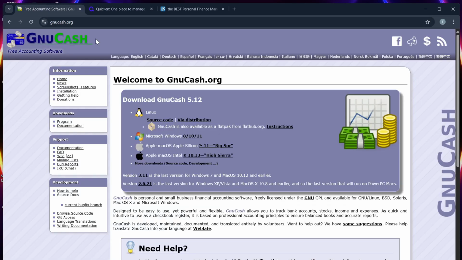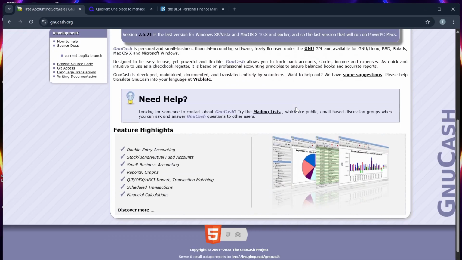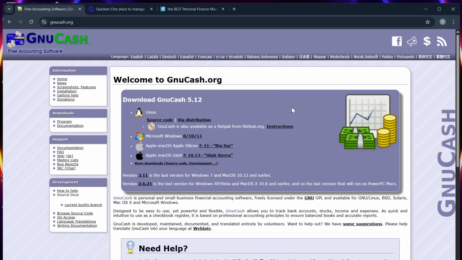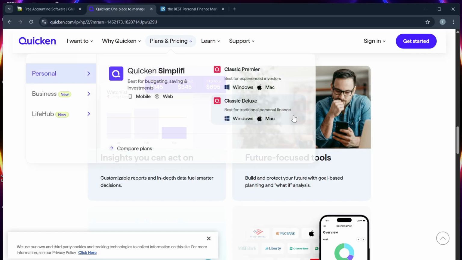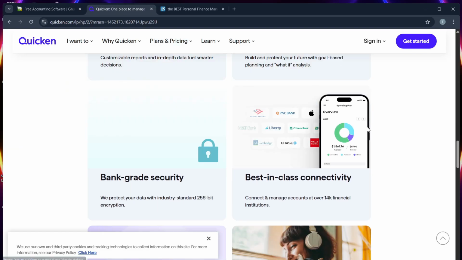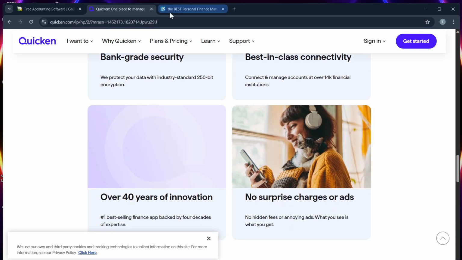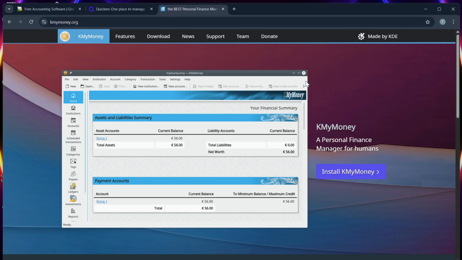So, in summary, you can choose GnuCash if you want full accounting control without any cost. And you can use Quicken if you want advanced features, real-time sync, and investment tools. And lastly, you can go with KMyMoney if you are on Linux and want a lightweight alternative to Quicken.